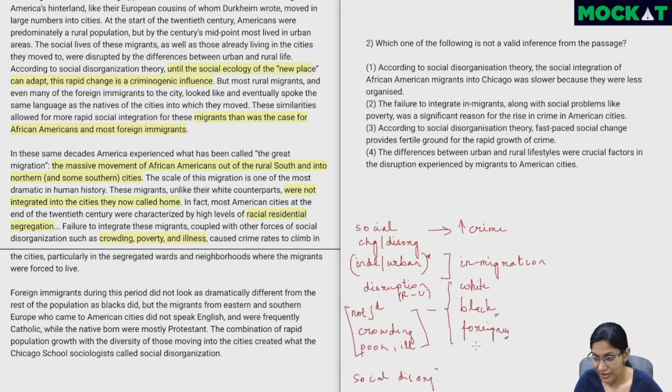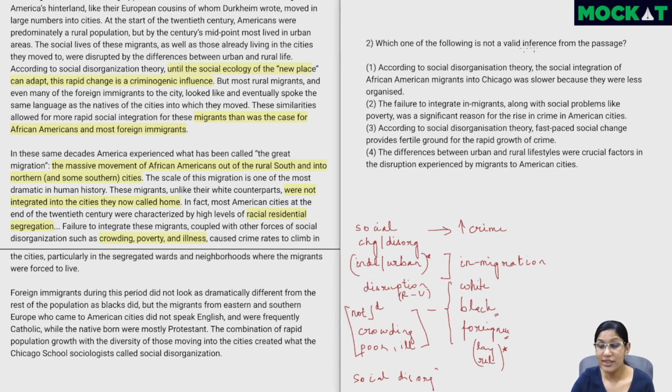disorganization, and one extra thing here is language and religion were sometimes different. Again, because it is sometimes, I'll just put one more asterisk to remind me. So this just reminds me that if there's any option around this, I'll go back and check, because it's not always that the language and religion is different. It's only in certain cases, certain specific countries are mentioned, Eastern and Southern Europe. So now that we're done with this, let's solve the remaining questions.